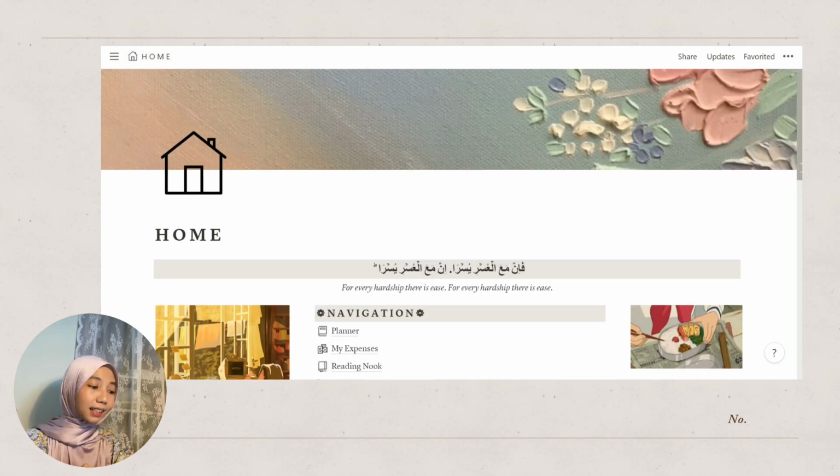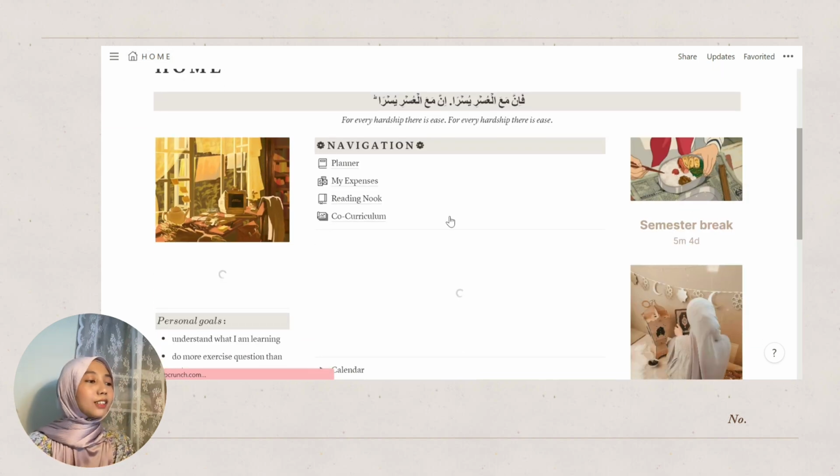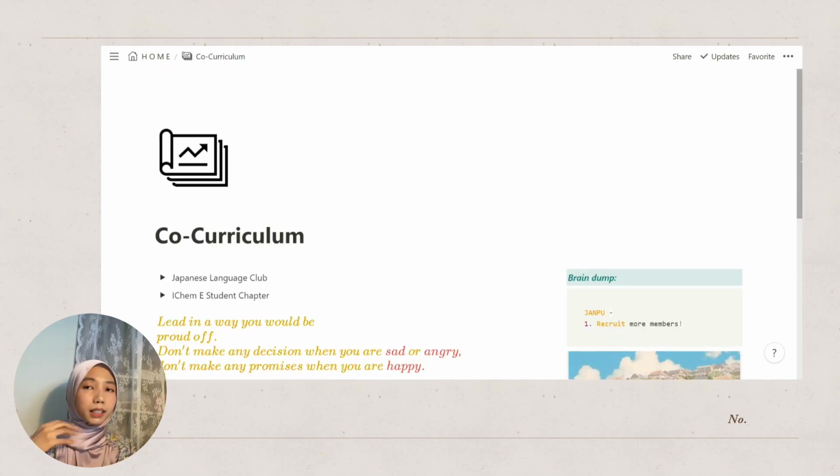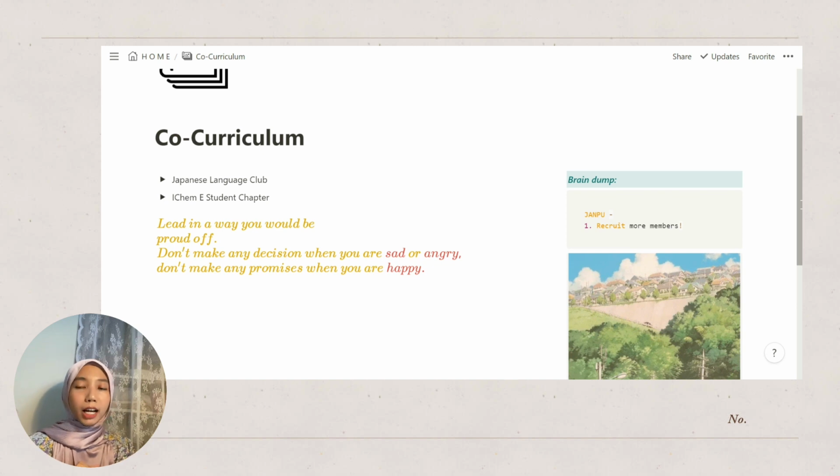Okay, then the last navigation finally is the core curriculum activities. This is where I would keep all the information for my club activities. So for the next semester, I will join 2 clubs. I have a Japanese language club and also ICAME student chapter. Then basically down here, I just have a quote, a gentle reminder for myself, where I say, lead in a way you would be proud of, don't make any decision when you are sad or angry, don't make any promises when you are happy, and also a column for brain dump, like the stuff that I need to complete.